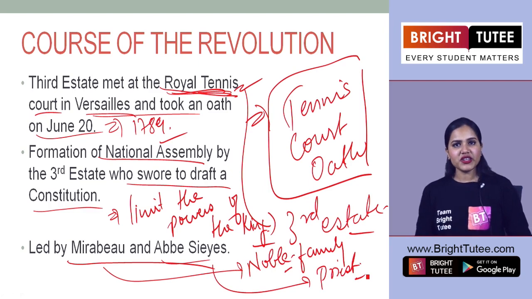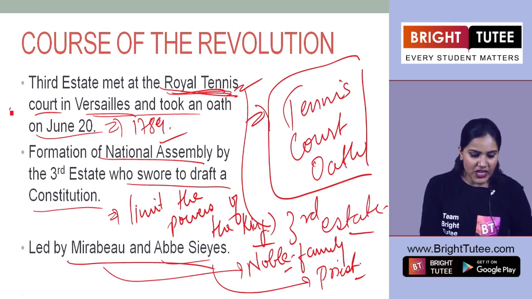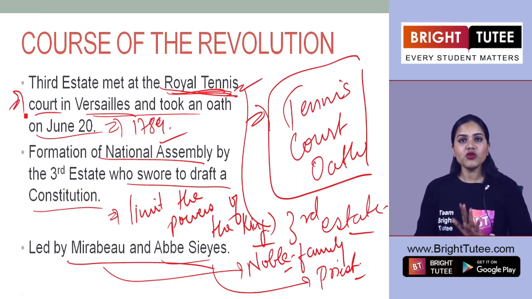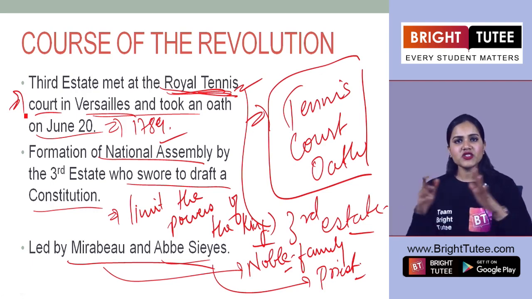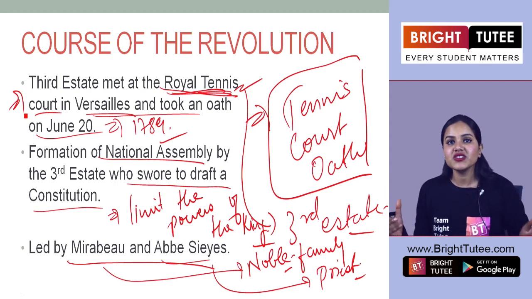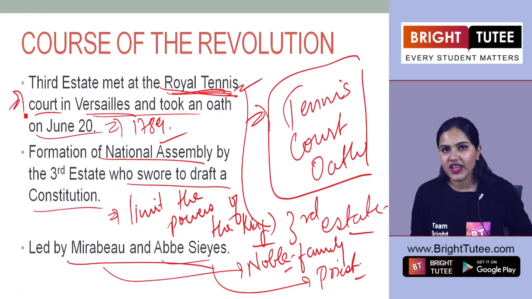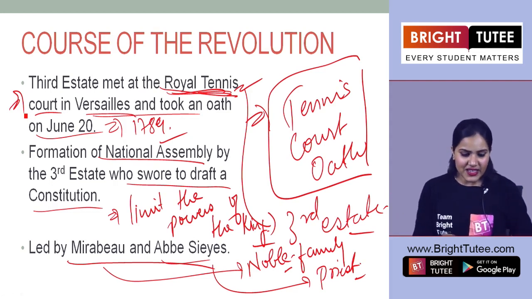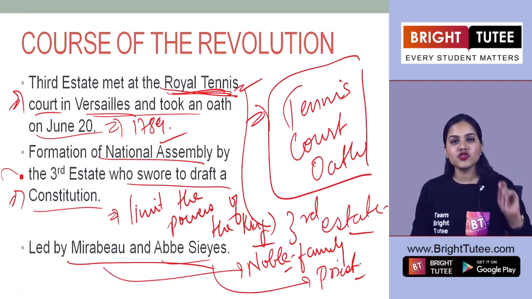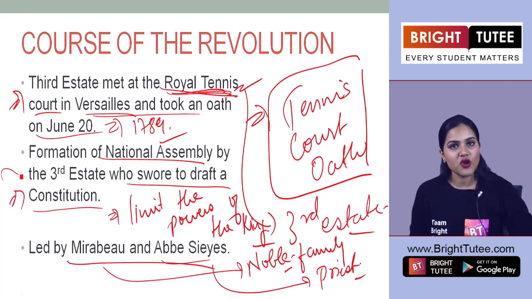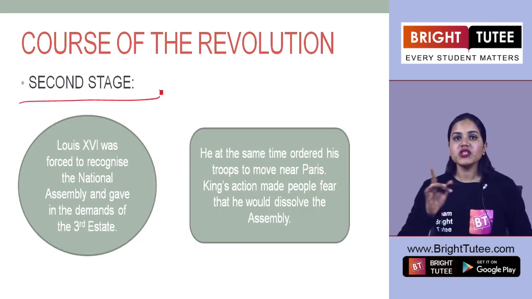Now you might be wondering why these people who belonged to the first and second state were leading the third state. Students, these two people believed in equality for all, right? So there was not a general assumption among all the people of the first and second state to work against the will of the third estate. So these two people led the National Assembly formed by the third estate that now sought to draft a new constitution for France. Now this was the first stage here. Let's move on to the second stage.